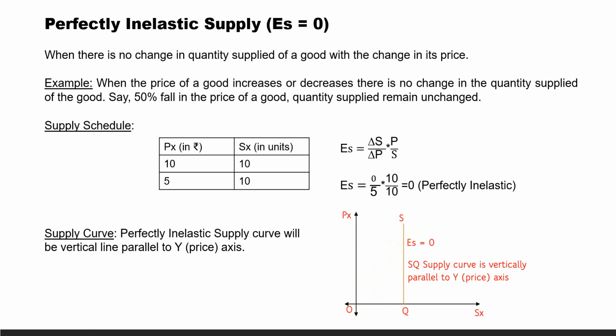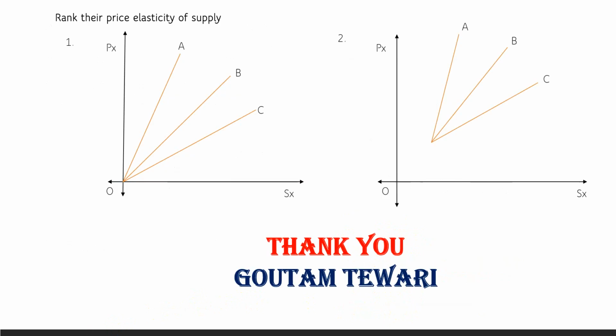So these are the 5 degrees of price elasticity of supply. Now this is your homework, or try to find out. You just have to rank the price elasticity of supply of the two diagrams given. Here 3 supply curves are given, A, B, C. You have to rank which one has the higher elasticity, then which one will come after that, and which one comes after that. Meaning it may be A greater than B greater than C, or C greater than B greater than A, like this you have to rank.